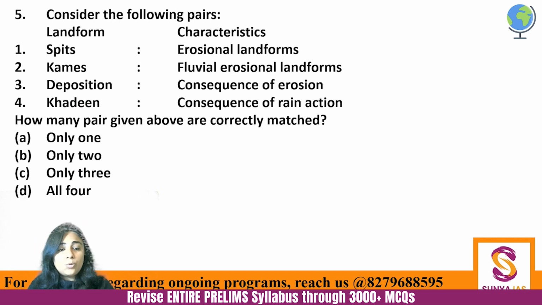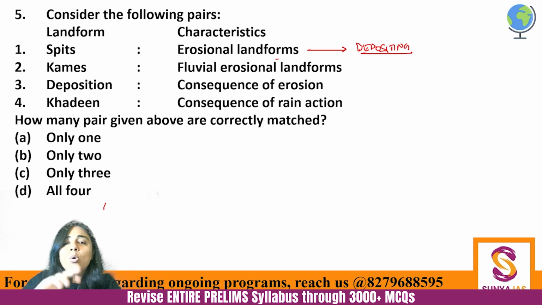So यहाँ पे देखो, this question has a different interpretation than you might think. See, स्पिट क्या होता है? Spit is not an erosional landform. अगर आप स्पिट एक वर्ड को देखें तो what is spit? When someone spits, it means someone just brings out their saliva, and that saliva deposits somewhere, right? So spit, when a river spits, it is basically depositing its water, ठीक है, in a coastal environment.